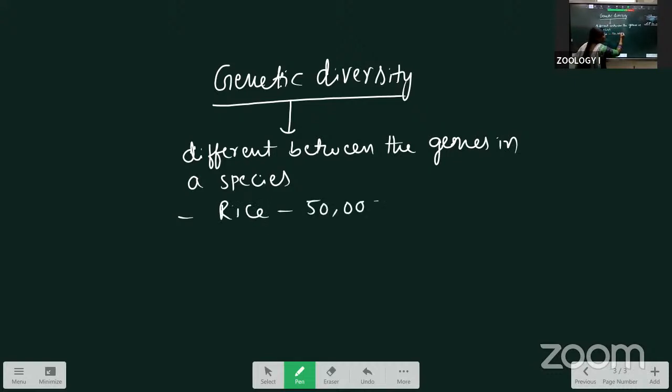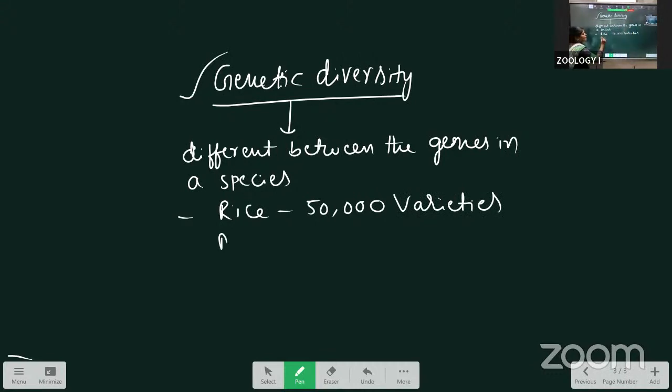Rice is only one species, but in this, a number of varieties are there. Those varieties are by the genetic variation only. Through the genetic diversity only, the different types of varieties are there.